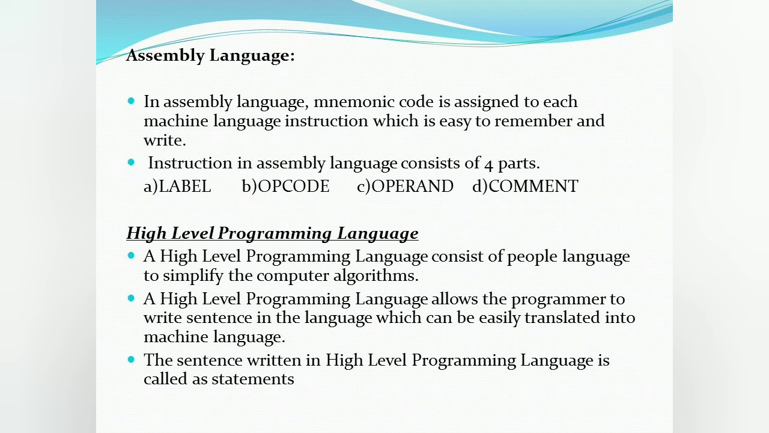Assembly language. In assembly language, a mnemonic code is assigned to each machine language instruction, which is easy to remember and write. The instruction in assembly language consists of four parts. They are label, opcode, operand, and comment. High-level programming language. A high-level programming language consists of people language to simplify the computer algorithms. It allows the programmer to write sentences in the language which can be easily translated into machine language. The sentences written in high-level language are called statements.